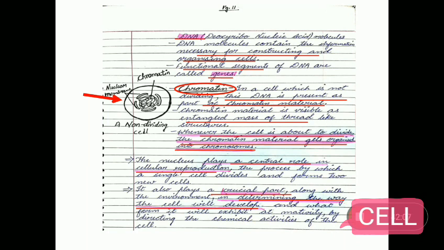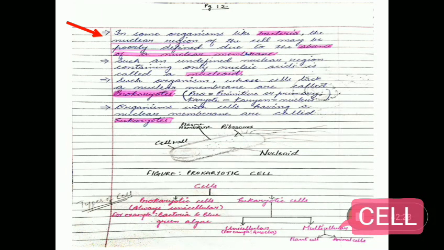The nucleus plays a central role in cellular reproduction, the process by which a single cell divides and forms two new cells. It also plays a crucial part, along with the environment, in determining the way the cell will develop and what form it will exhibit at maturity by directing the chemical activity of the cell.